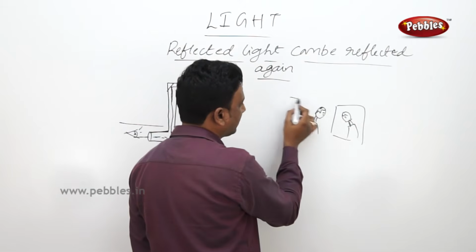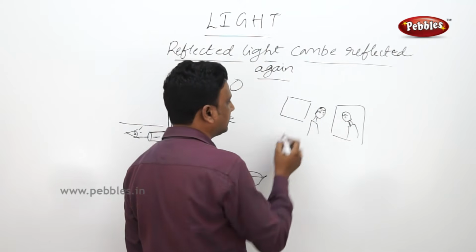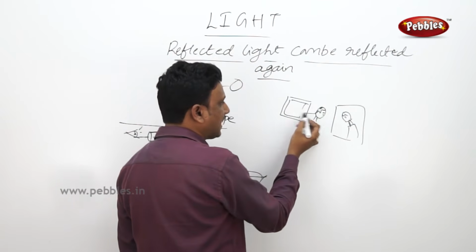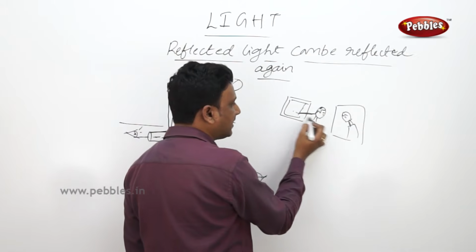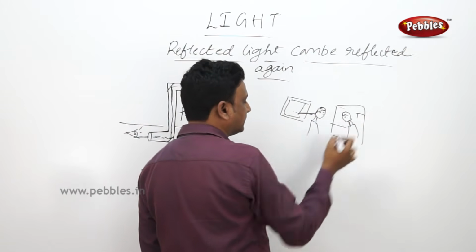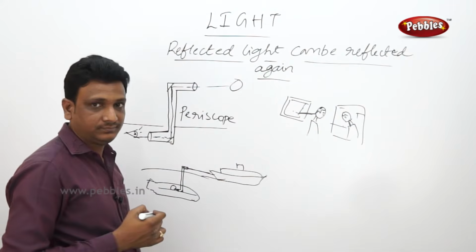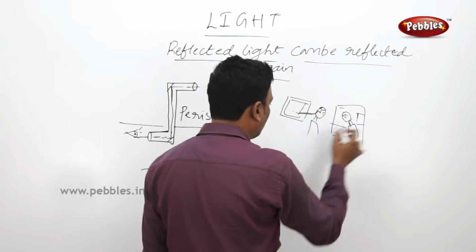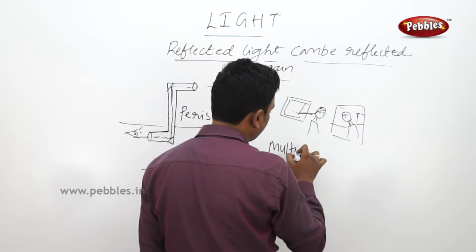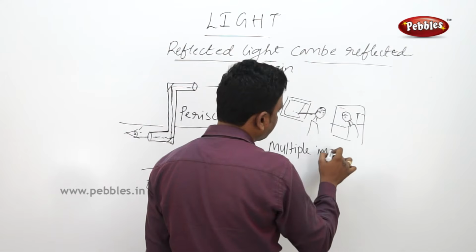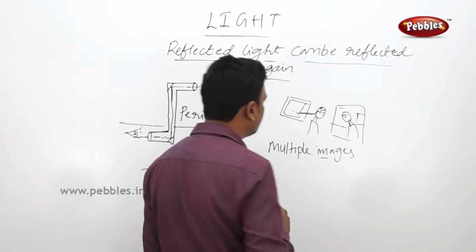But how do you see your back? He will place one more mirror at your back. The back part will be incident on that mirror and will reflect in the front mirror. So in the front mirror, again, you can see how your back looks. This is how multiple images help you.